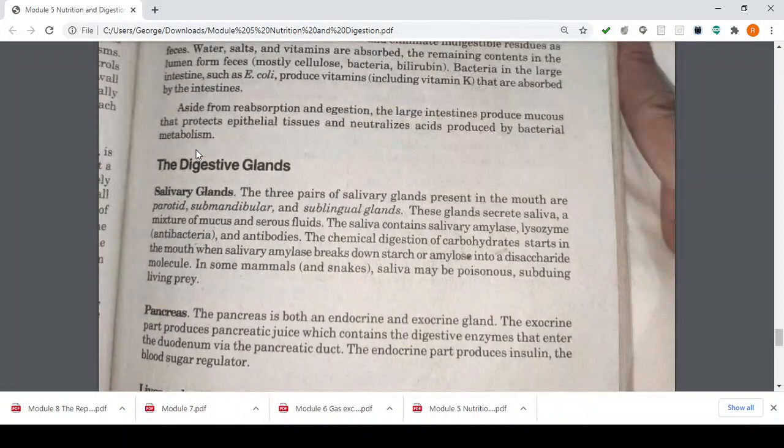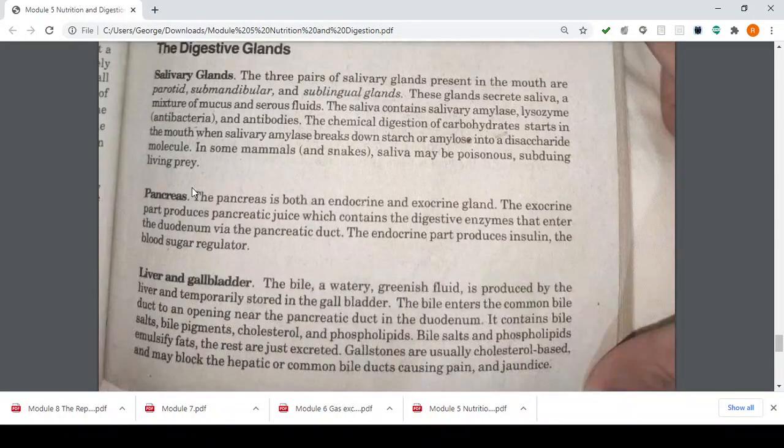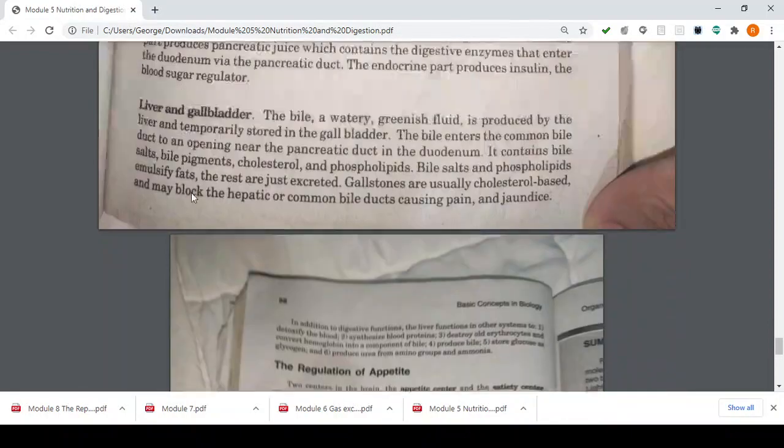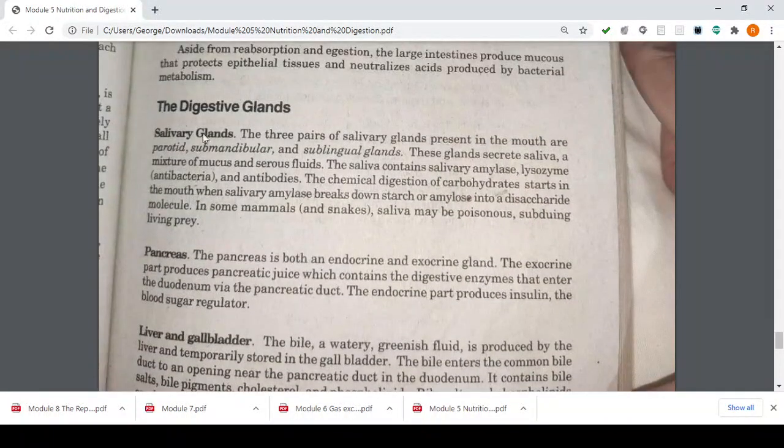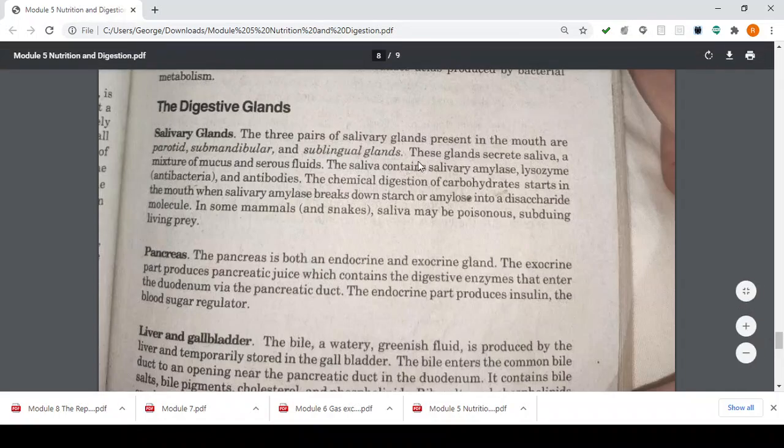we have your digestive glands. We have your salivary glands, pancreas, liver, and gallbladder. First, kids, the three pairs of salivary glands present in the mouth are the parotid, submandibular, and sublingual glands. These glands secrete saliva. Again, parotid, submandibular, and sublingual glands.